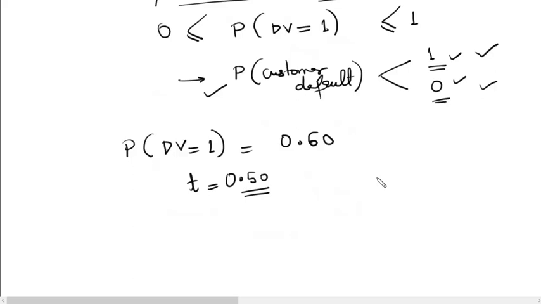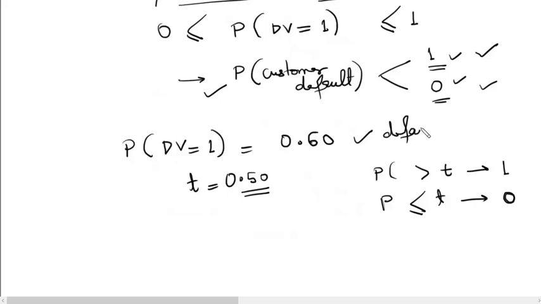Whatever probability is above the threshold, we say it's a 1, and whatever probability is below or equal to the threshold, we say it is a class 0. So in this case, this customer will default. Since he has a probability of 0.6 of defaulting, and this is higher than 0.5, we will say that this customer will most likely default.